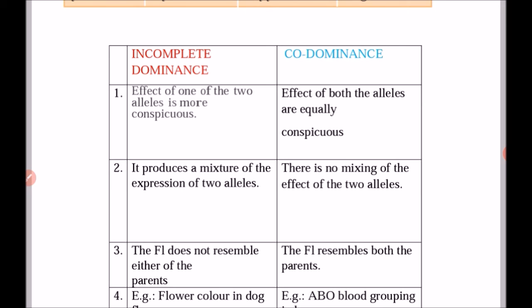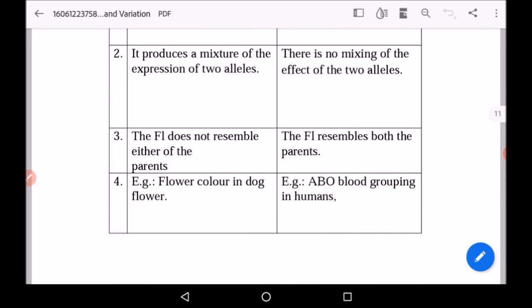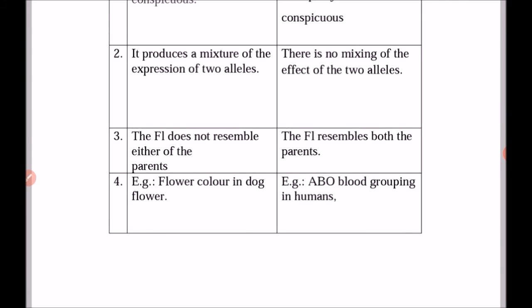Second, incomplete dominance produces a mixture of expression of two alleles. So in case of red and white flowers, in the F1 generation the color of the flower is pink, which is intermediate between red and white. But in case of codominance, there is no mixing effect of the two alleles. Third, in incomplete dominance the F1 does not resemble either of the parents, whereas in codominance the F1 resembles both the parents. The best example of incomplete dominance is flower color in dog flower, and the example of codominance is ABO blood grouping in humans.